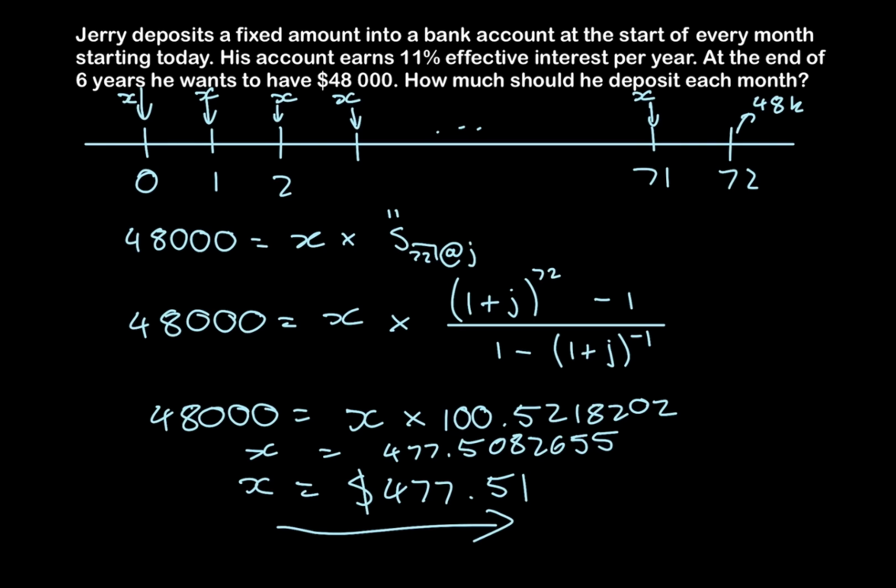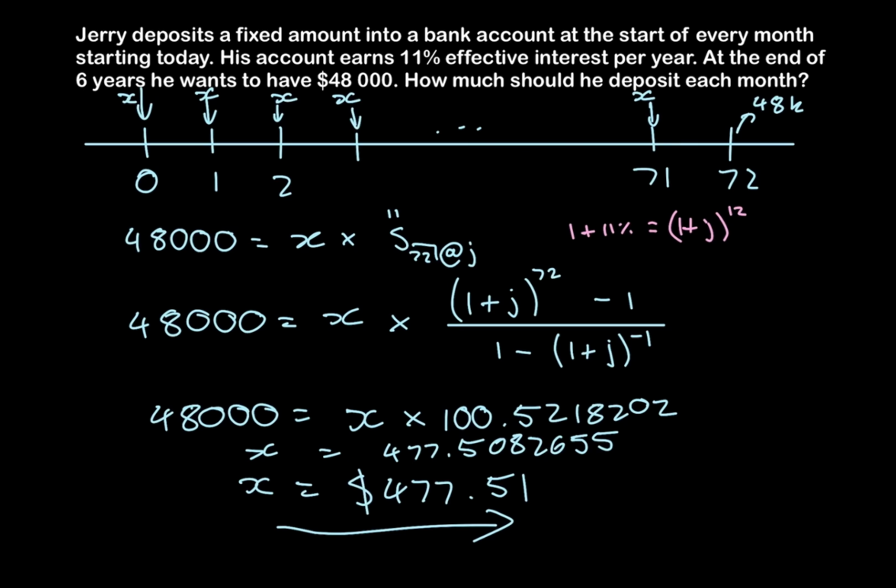Okay, so I did promise you that I would explain how you could solve this without using the effective interest rate per month and without doing that process of conversion. So if you were to solve this using the interest rate per year, then you'd have to keep in mind that 1 plus 11% is equal to 1 plus j to the 12.